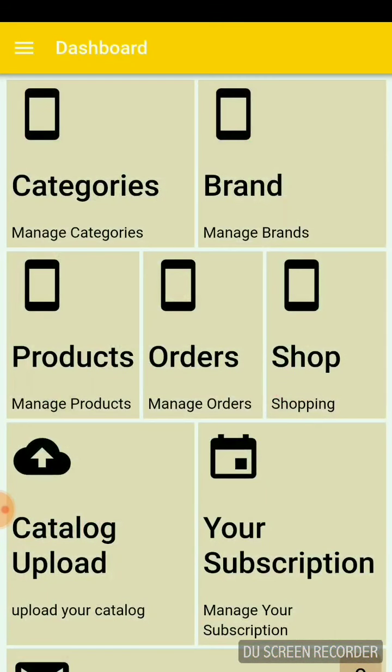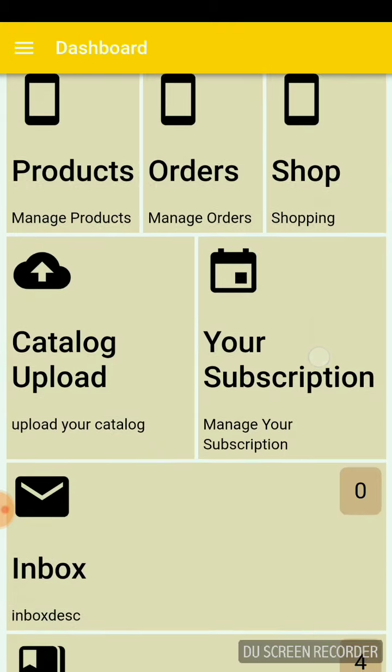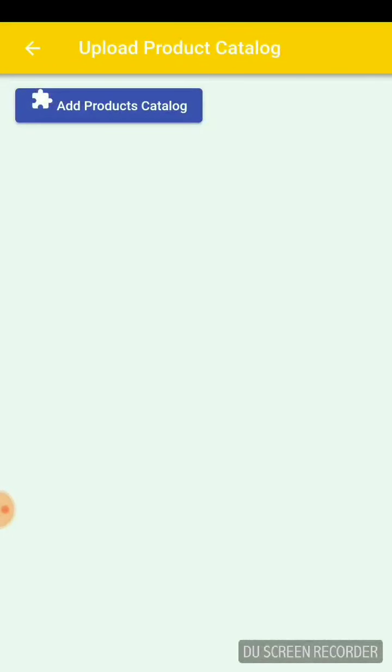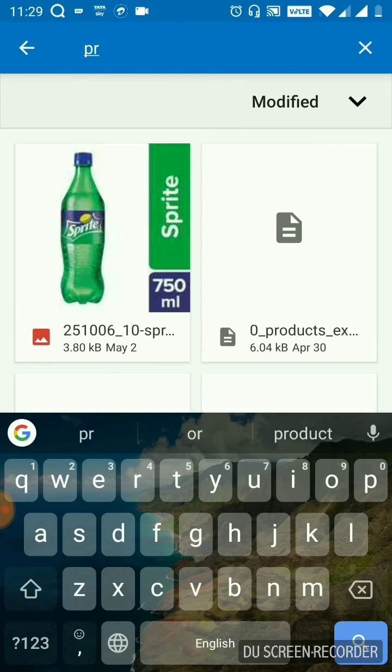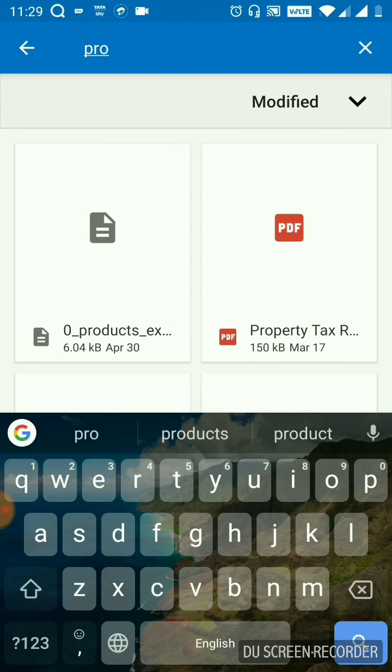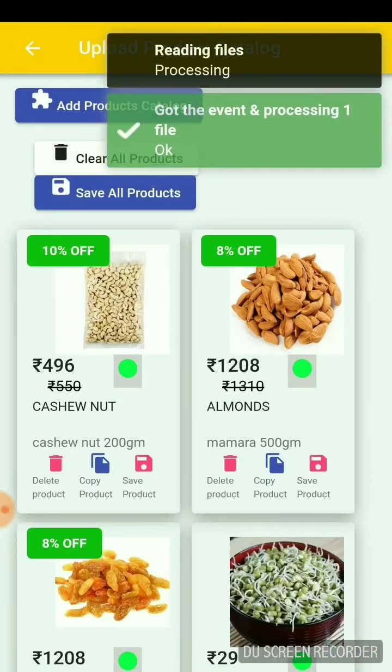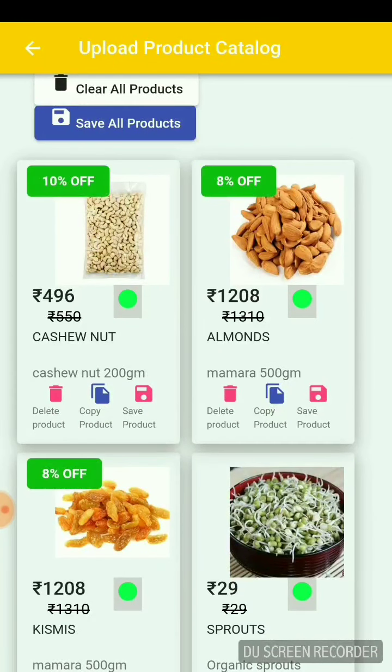And then we have the shopping experience, the catalog upload. When you have various products, you will be given a CSV file. You will fill that CSV file and upload it, and directly your products will be added accordingly. If you want to make some changes, you can do it.